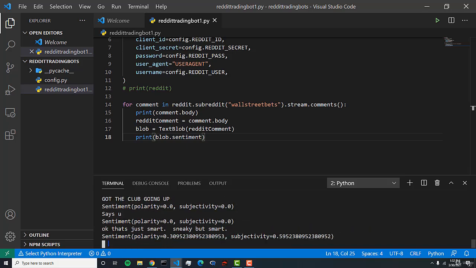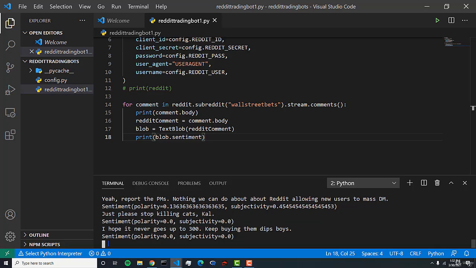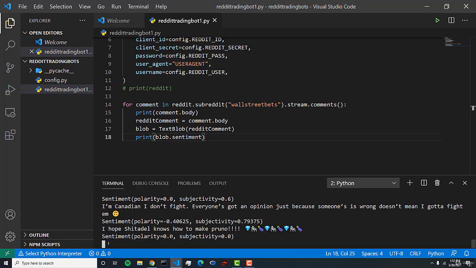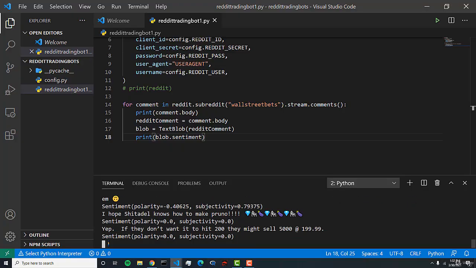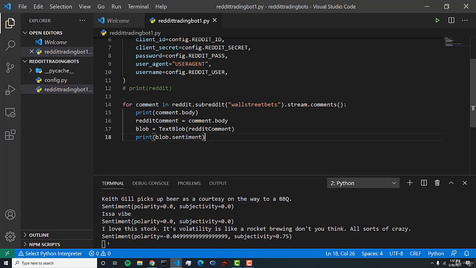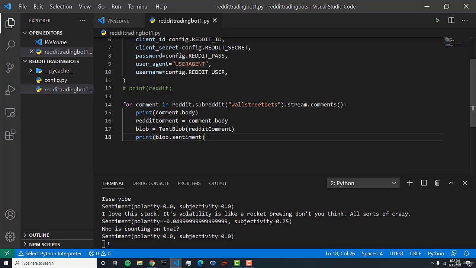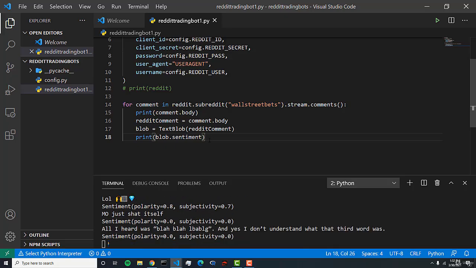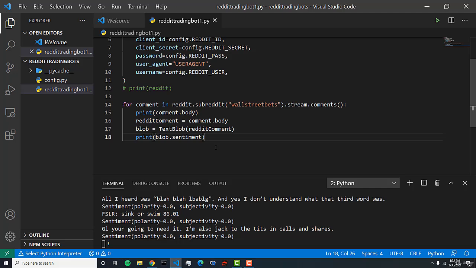So 1 is positive, -1 is negative, and 0 is neutral. So you can tell that we are getting a lot of neutral sentiments. Yeah, but it is important to note that this TextBlob sentiment analysis package is not the best, and I will show you better techniques. So I don't recommend using this in a live trading bot, but it is useful for learning purposes.